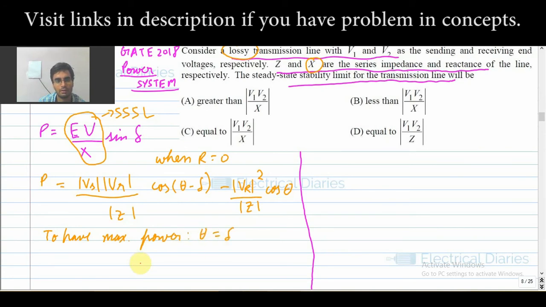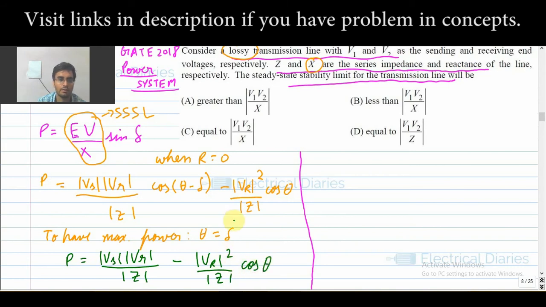So to have the maximum power, theta is equal to delta, and my equation reduces to P equal to Vs Vr by Z, where Vs is V1 and Vr is V2, because I am using Z here. Cos theta minus delta is cos 0, that is 1, minus Vr square by Z cos theta.